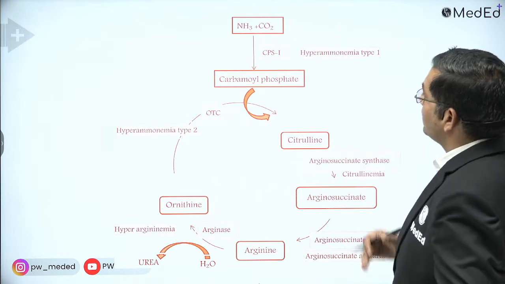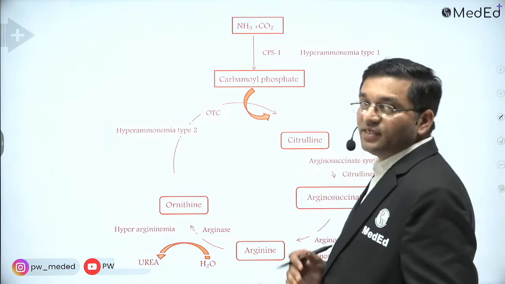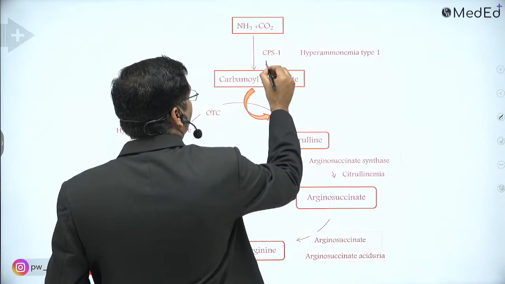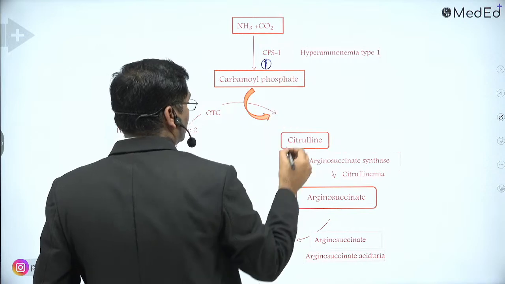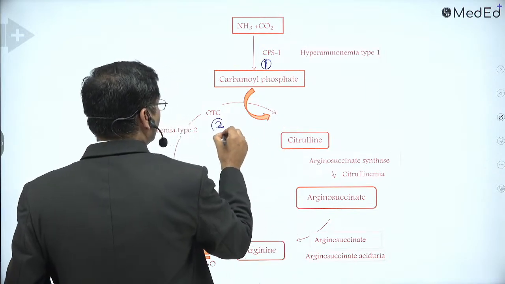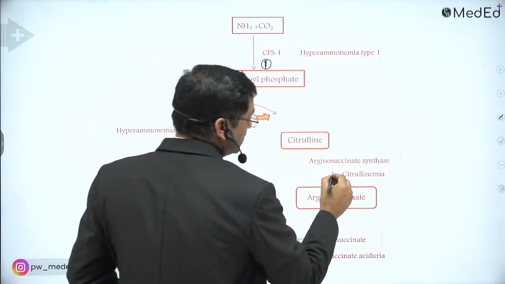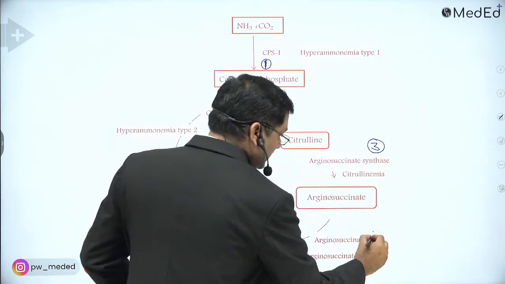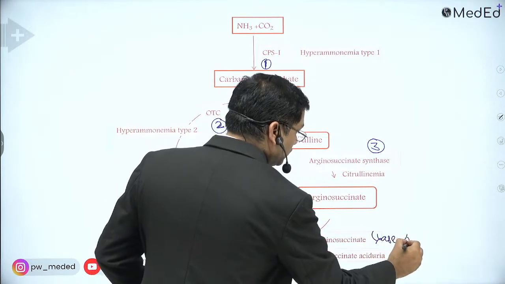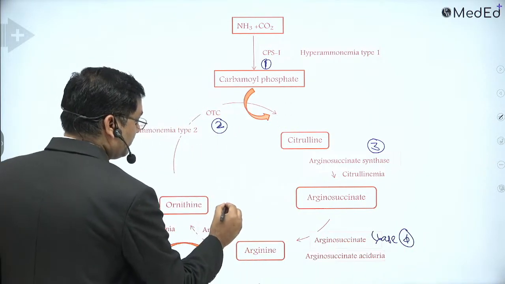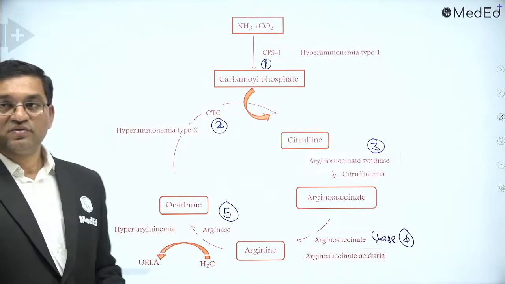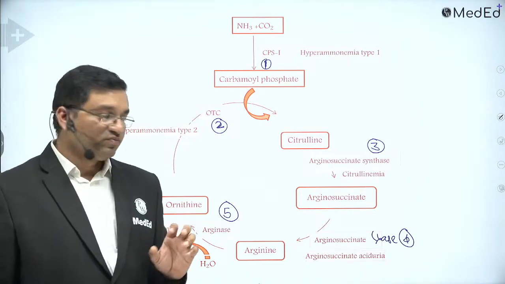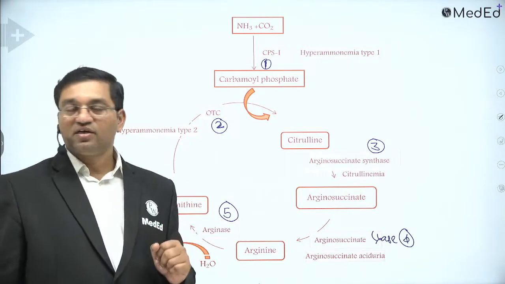So this is the urea cycle. There are 5 enzymes in the urea cycle. Carbamyl phosphate synthetase 1 is the first. Then ornithine transcarbamylase is second. Arginosuccinate synthetase is third. Arginosuccinate lyase is fourth. And arginase is fifth. 5 enzymes. A defect in each of the 5 enzymes causes 5 disorders, known as the urea cycle disorders.